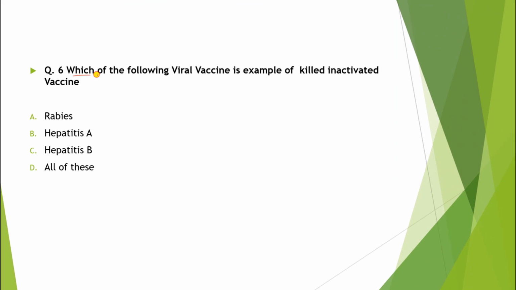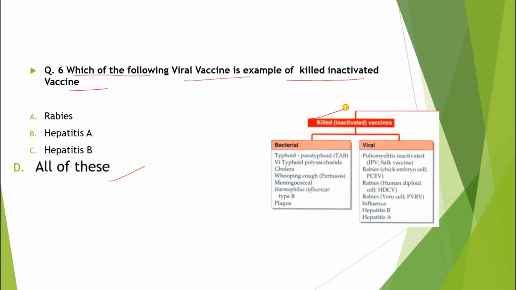Question number 6: Which of the following viral vaccines is an example of a killed inactivated vaccine? The correct answer is all of these. Just look here. We have killed inactivated vaccines and here we have viral vaccines. Rabies vaccine, hepatitis A, hepatitis B, hepatitis A. All of these options are given, so the correct answer is all of these.